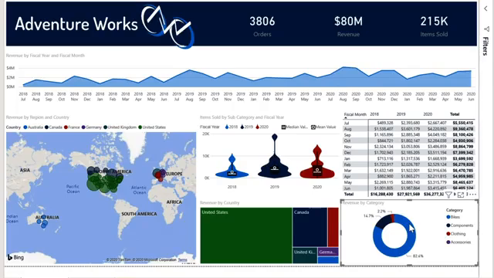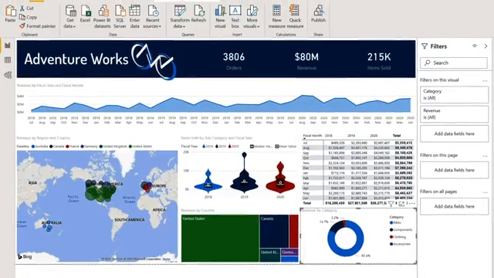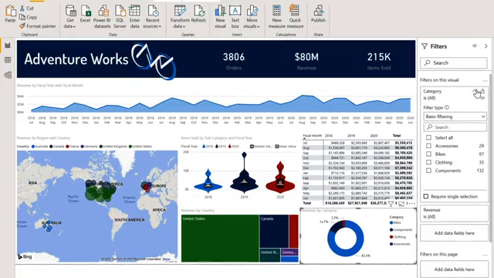For that, what I'm going to need to do is go to my filters panel. So we're going to expand our filters pane, and I'm going to tuck visualizations away for a moment. And all the fields that have been added to that visual we can use to filter by, but we can also add any other fields from our field list. Coming to my category, I'm going to click the drop down and I'm going to choose select all, and then I'm going to unselect bikes. And that is now showing me all the categories other than bikes. To clear that filter, I can either click select all again, or I can click on the small eraser and that will clear the filter.